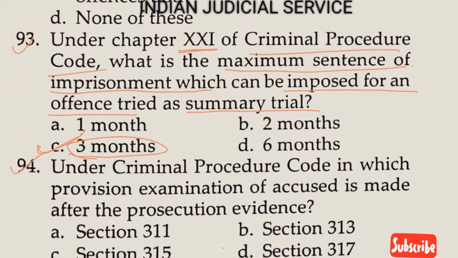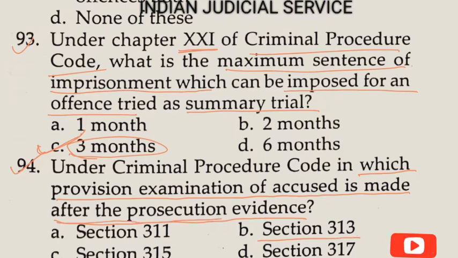Now question number 94. Under the Criminal Procedure Code, in which provision is the examination of the accused made after the prosecution evidence? Under Section 313. Another important point: after the prosecution evidence. So the answer here is option B, 313, examination of the accused by the magistrate after the evidence of the prosecution.